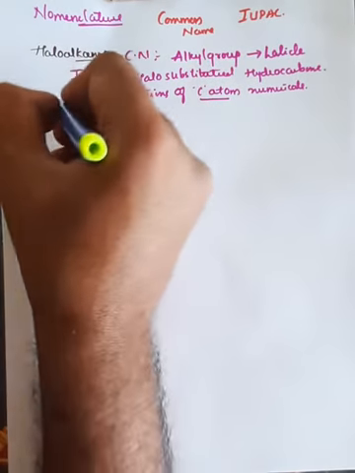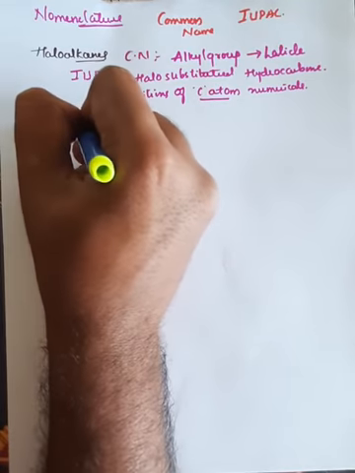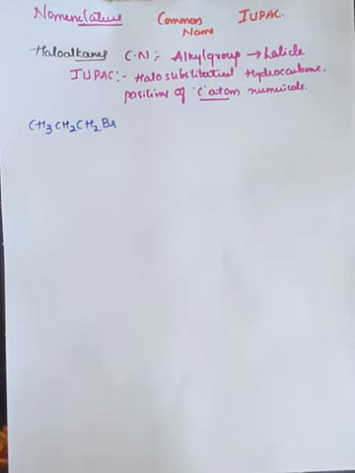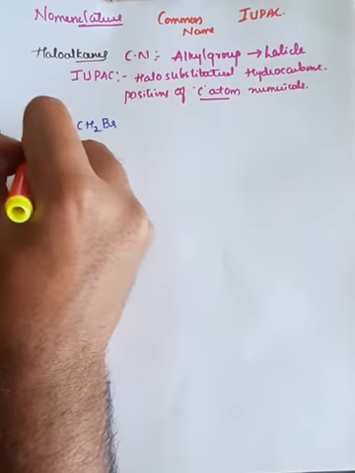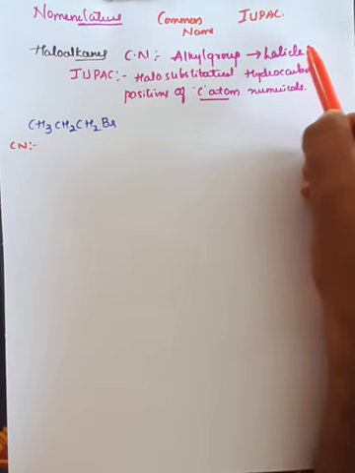Suppose we take an example, we'll see some examples here: CH3, CH2, CH2, Br. Observe carefully, this is CH3, CH2, CH2 and Br. So here there are three carbon atoms, 1, 2, 3, and it is bonded with the Br. So in common system, if you name this compound by using this rule, first we have to say the alkyl group followed by the halogen atom.